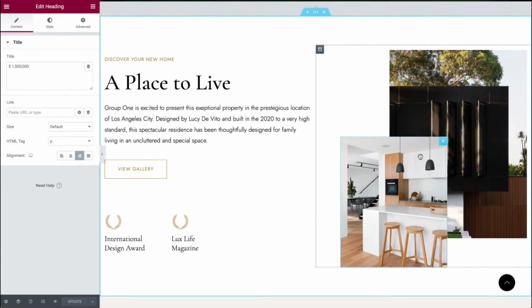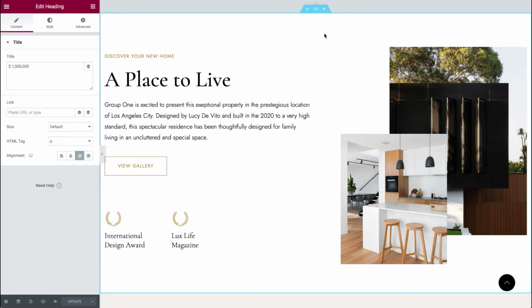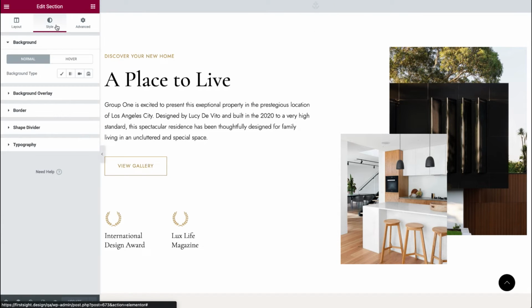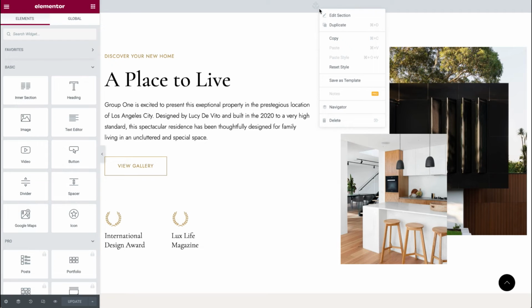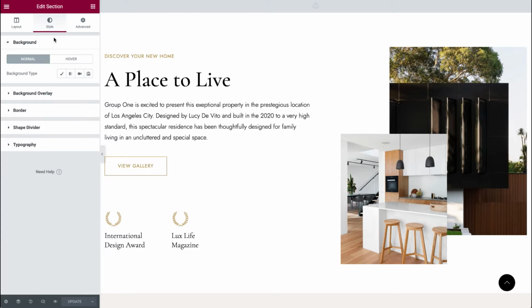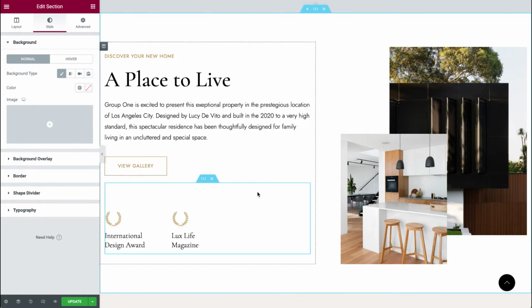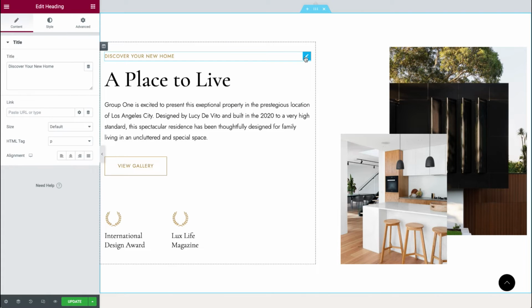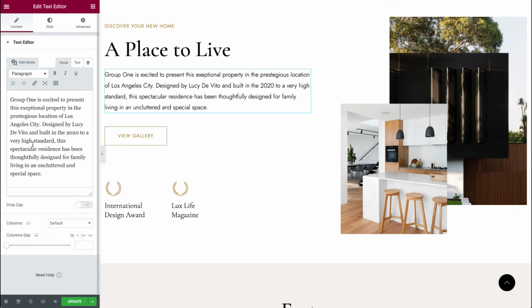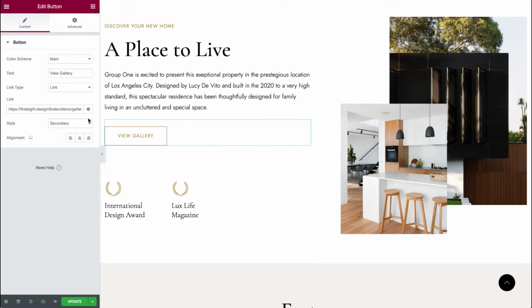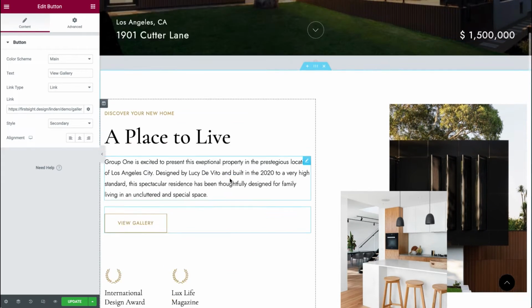Let's scroll down. Here we have another block. We can change its background color by clicking on Edit section, Style, and here you can change the background by choosing a different color. You can also change all these texts by hovering on each block, clicking on the Edit icon, making changes here. Button, same settings as for the top button.